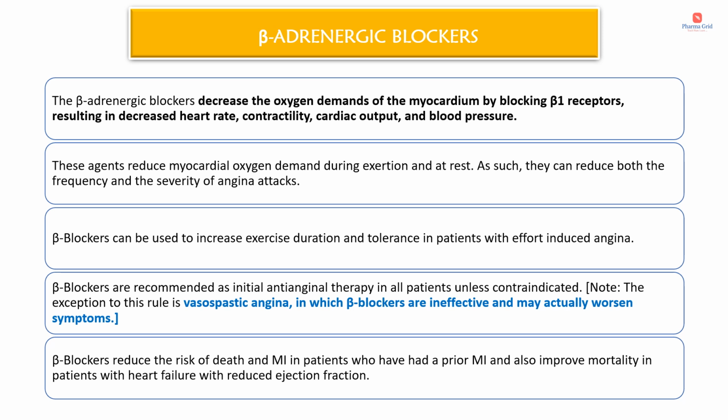And there is one disadvantage associated with the use of beta blockers. As we all know, beta blockers act on the beta-1 receptors of the heart and thereby decrease the heart rate and myocardial contractility, which will result in reduced cardiac output. This decreased cardiac output will result in increased left ventricular end diastolic volume and pressure, so this may increase the myocardial oxygen requirement. This disadvantage of beta blockers can be counteracted by combining nitrates with a beta blocker.